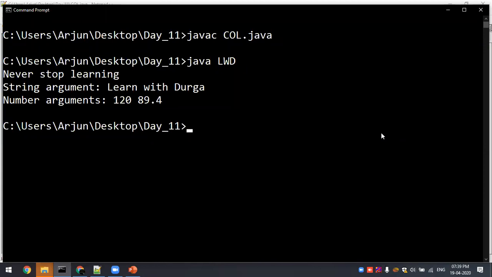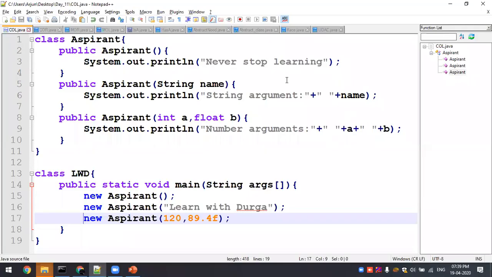String argument, learn with Durga. Again 120, 89.4, right? So this is how constructor overloading happens. Overloading is possible because the methods have a different type of parameter, a different number of arguments, and a different order of arguments. That is also important.